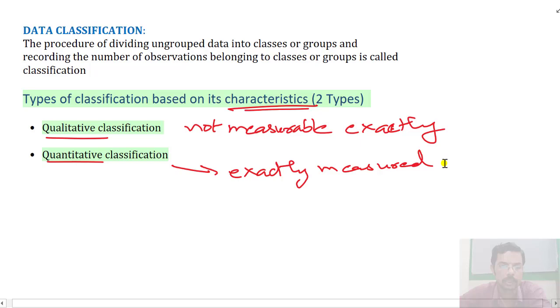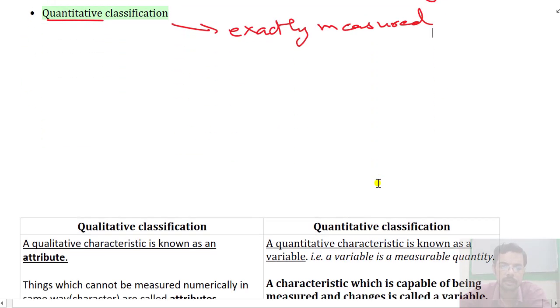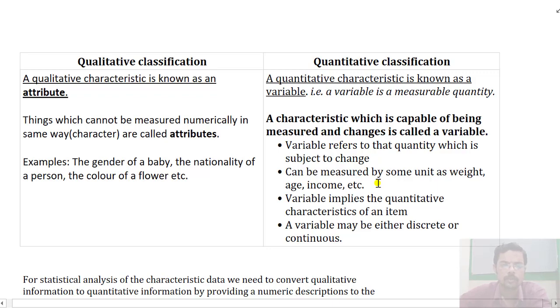Let us describe what qualitative and quantitative data mean. A qualitative characteristic is known as an attribute, like the gender of a baby, nationality of a person, color of a flower, etc. These are attributes of an item, and that is how that information can be classified.